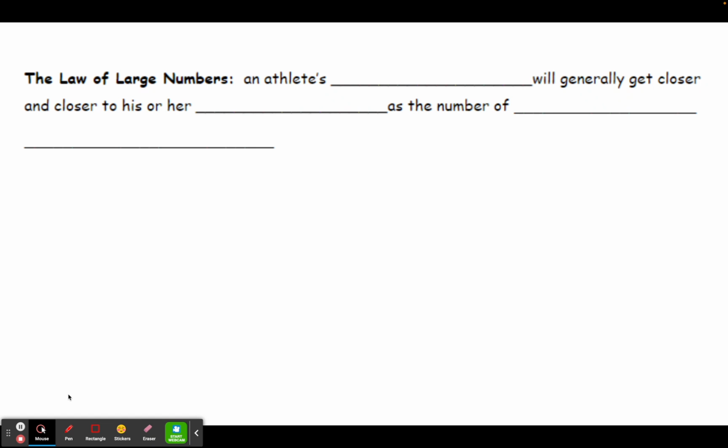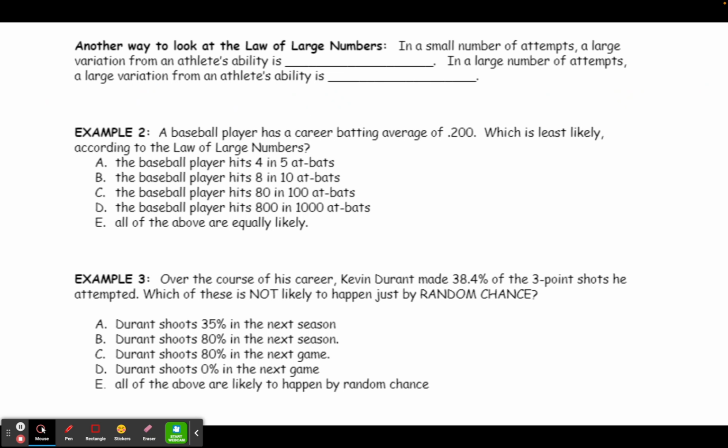This is what's called the law of large numbers. And the law of large numbers is one of the most important ideas of statistics. What this says is that an athlete's performance will generally get closer and closer to his or her ability as the number of trials increases. Now, we saw this with the coin toss, but it's true in most sports situations. And because we can never know an athlete's true ability, the best we can do is to have them take a large number of attempts or maybe look at data over a large period of time and use that as an estimate of their ability.